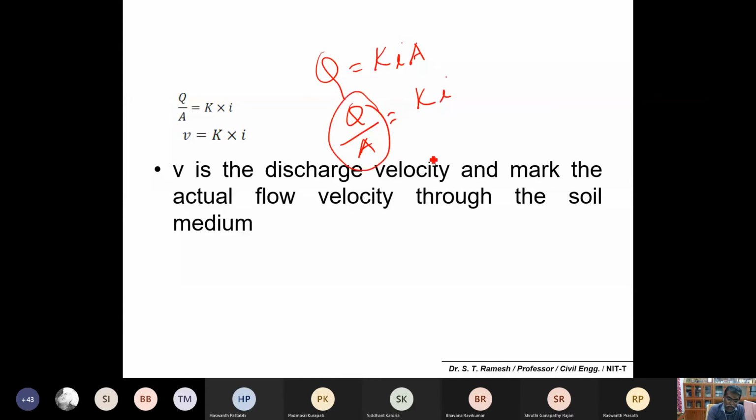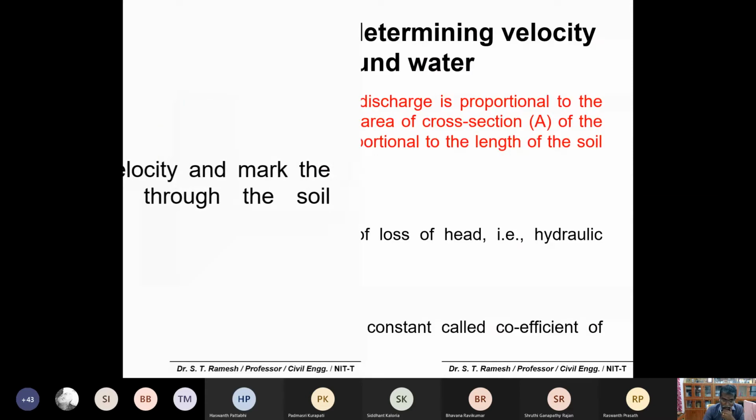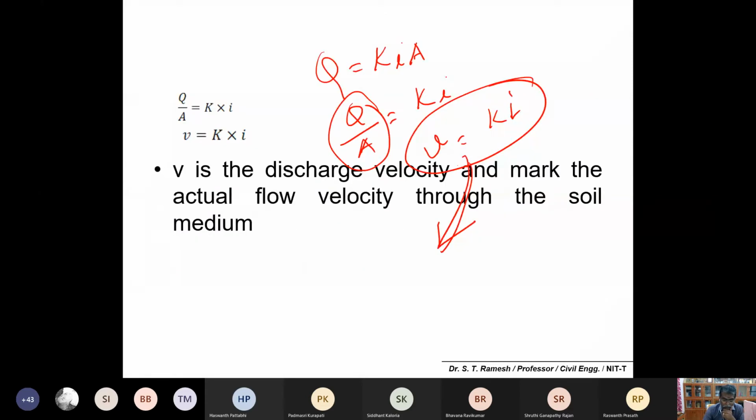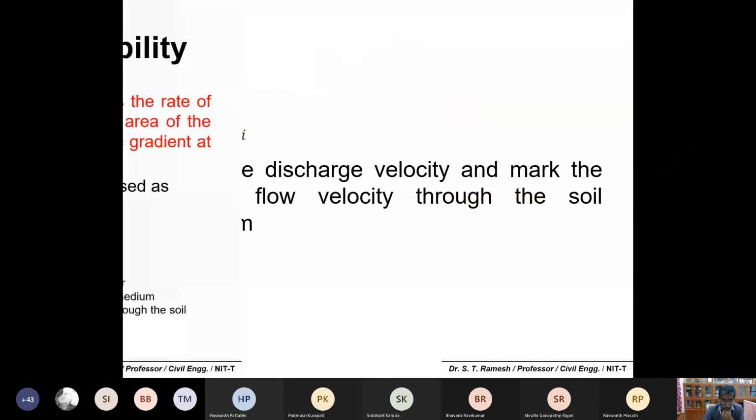Q by A is otherwise called V. V is equal to K into I. So remember, the velocity of water through the soil is estimated through the Darcy equation, where V equals K into I, K is the permeability coefficient, and I is the hydraulic gradient. Anyway, you can solve a lot of numerical problems using Darcy's equation. Is it okay?